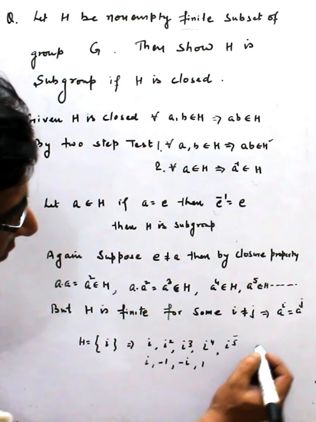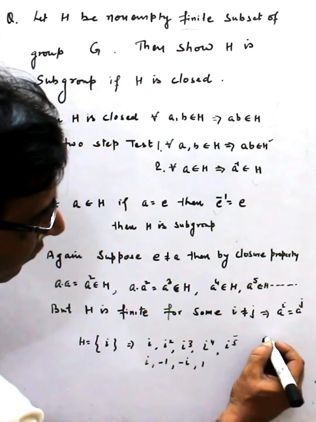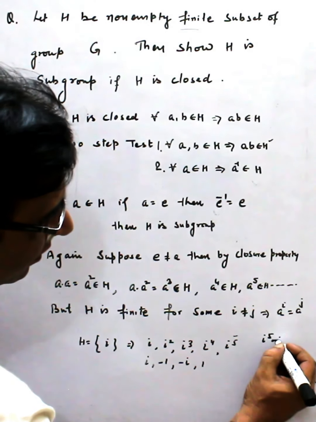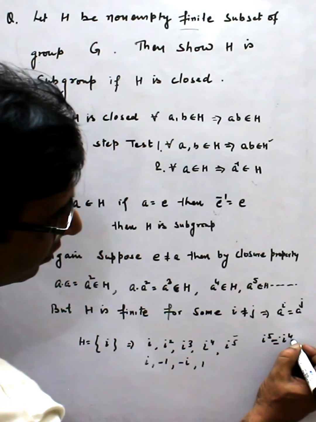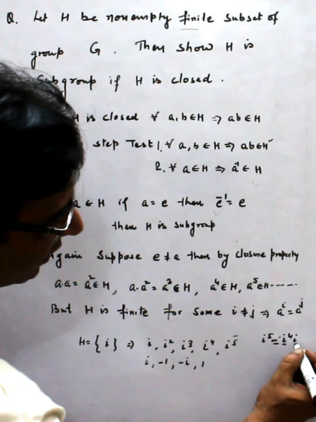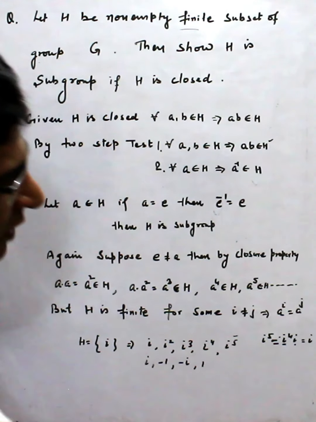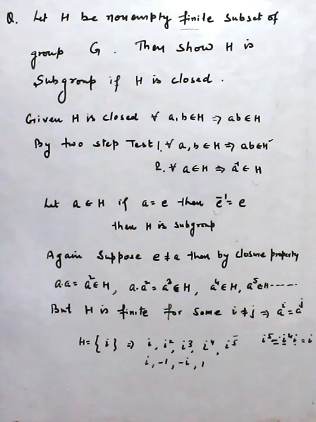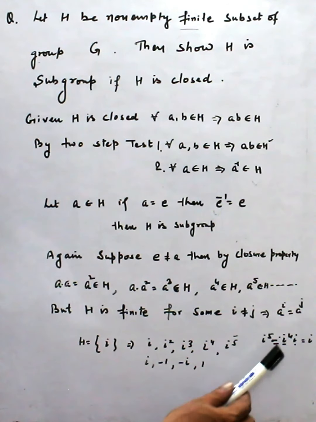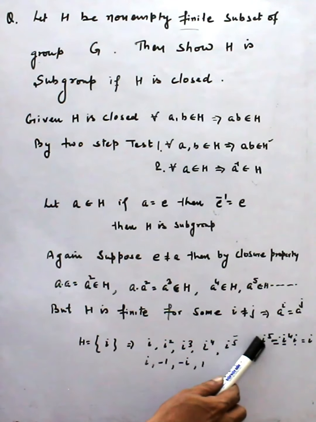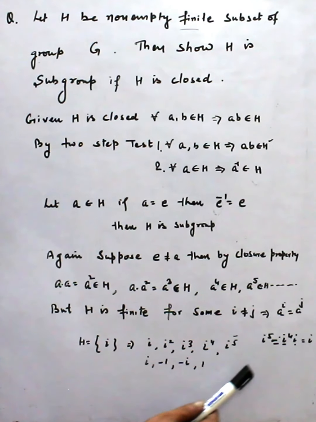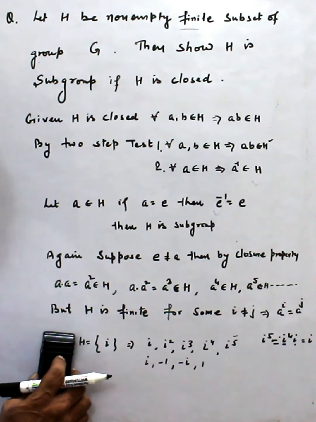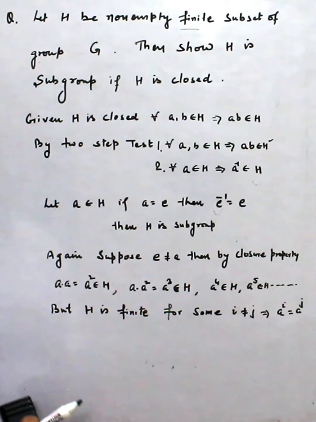And i^5 can be written as i^4 into i, and this is 1, this is i. That means i^5 is equal to i. So it starts repeating, and you see the powers are different but the elements become equal. That means for some i, j which are different, a^i and a^j are equal.